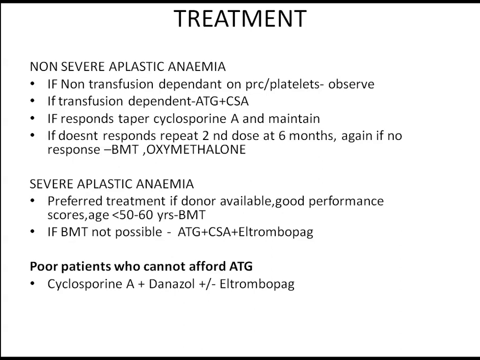And cyclosporin A is a T cell calcineurin inhibitor, which affects the T cell. So here the main pathogenesis is autoreactive T cell. That's why we use anti-thymocyte globulin and cyclosporin A. And anti-thymocyte globulin is a bit costly. Those who cannot afford anti-thymocyte globulin, we can use danazol, which is an aromatase inhibitor.